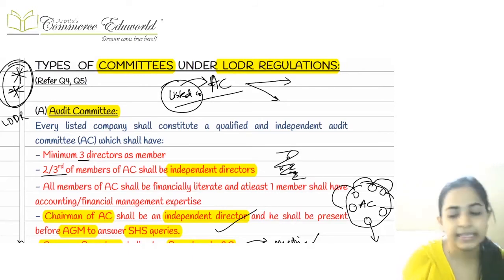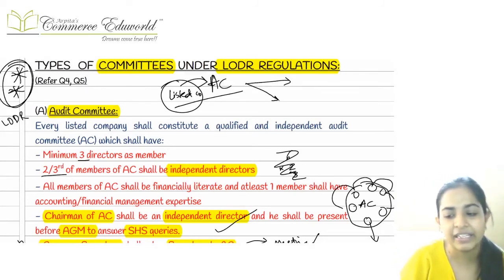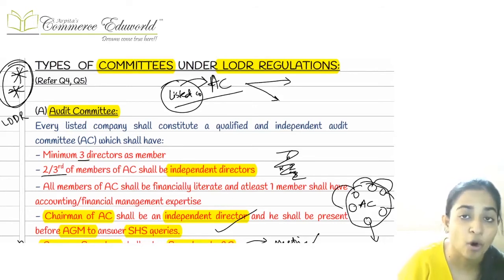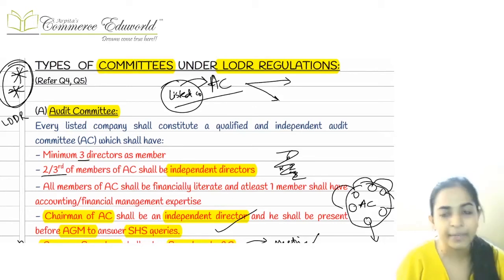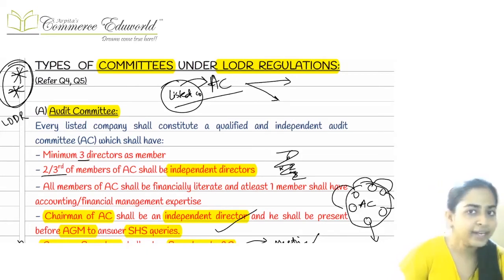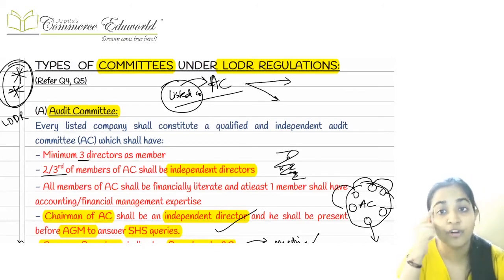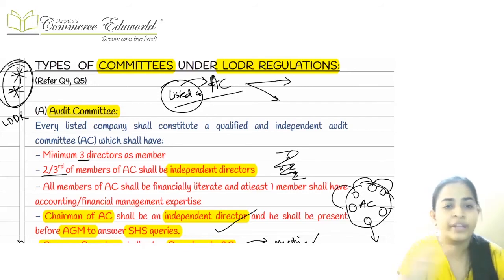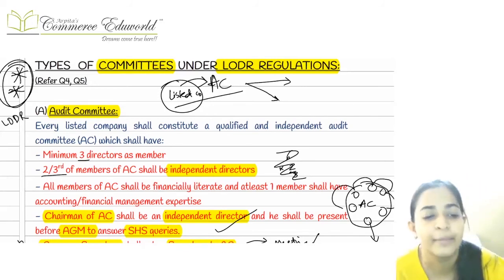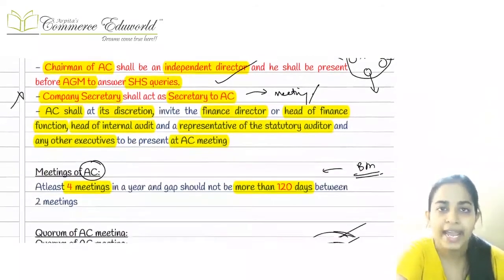In that, the first and important committee is the audit committee. First of all, they are telling that every listed company must have an audit committee, and every audit committee must have at least 3 members, meaning 3 directors, out of which at least 2/3 of the directors must be independent directors. Right? All the members of the audit committee should be financially literate, and at least one of them should have proper expertise in that.